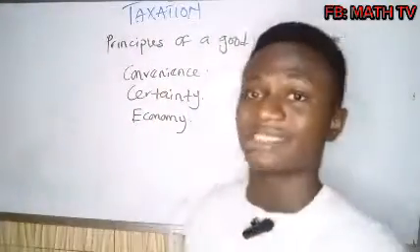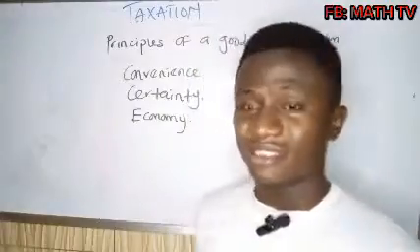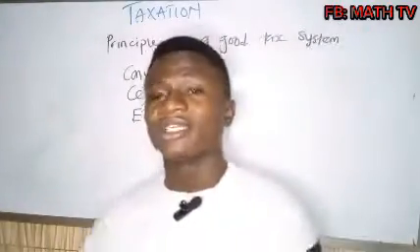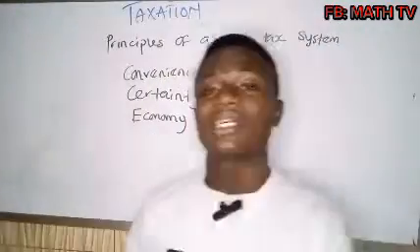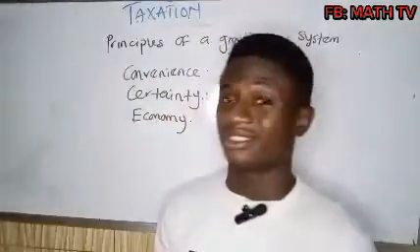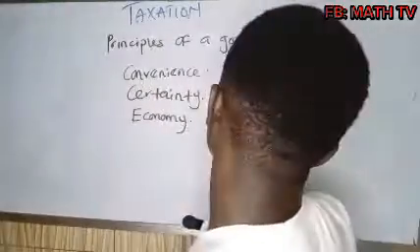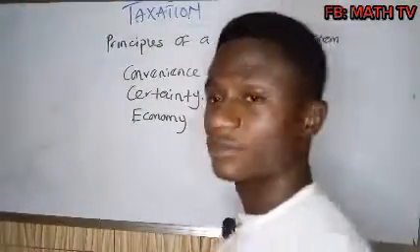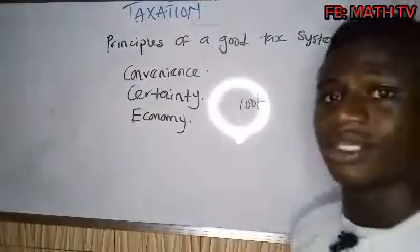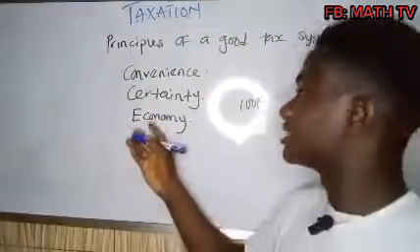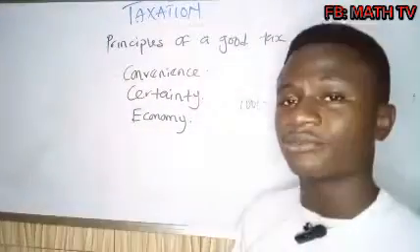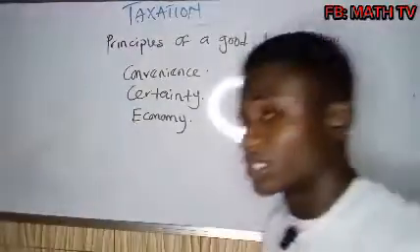To collect people's tax, government needs workers that will go out there and check their books of accounts so that they can know how much they are going to tax. Government is actually going to pay them. So imagine government is paying them 100,000 naira. Economy is saying that the revenue generated from the tax should be more than this 100,000.